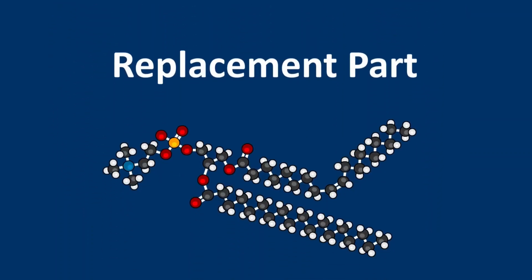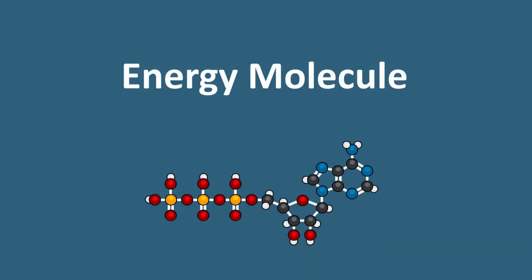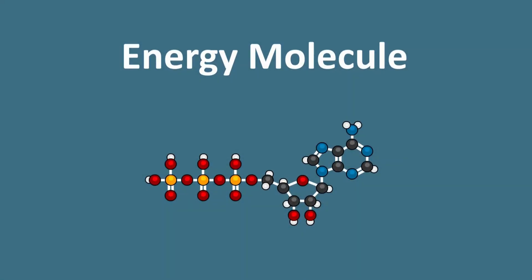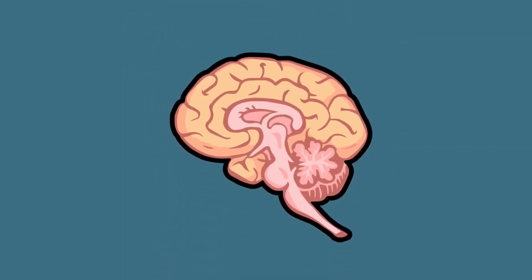Sometimes the cell builds replacement parts for its own molecules that have been worn out. Other times it builds energy molecules. These act like fuel and will power the cell's future activities. Muscle cells use energy molecules to contract, brain cells use them to help form thoughts, and so on.